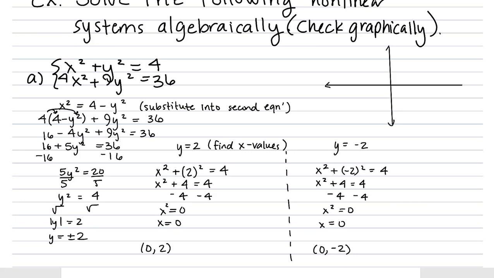And we'll do a quick hand sketch because these are conics that we're familiar with, but we can verify with technology. So x squared plus y squared equals 4 is a circle with radius 2.